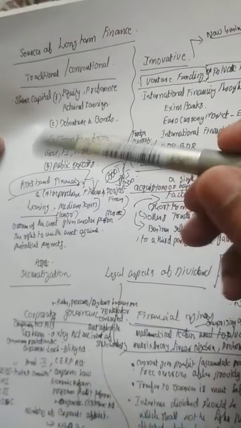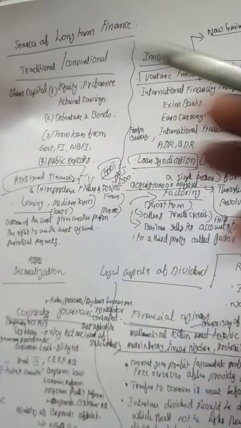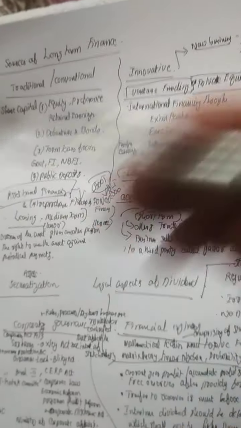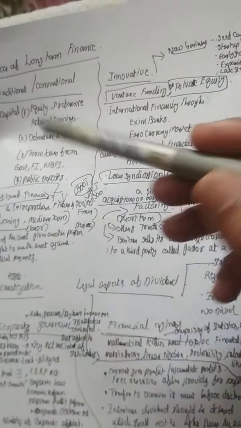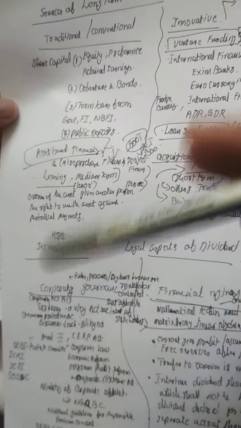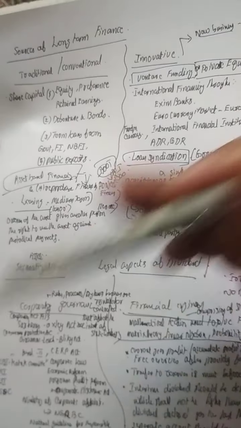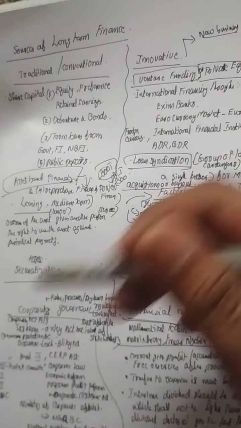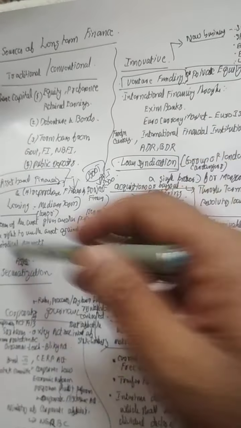Leasing. The owner of the asset gives another person the right to use the asset against periodic payments. That is called leasing. Who is the owner of the asset? The lessor. He is called a lessor. The lessor will give another person the right to use his asset based on periodical payments for using that asset, called lease rent. That is called leasing. You might have heard about leasing.